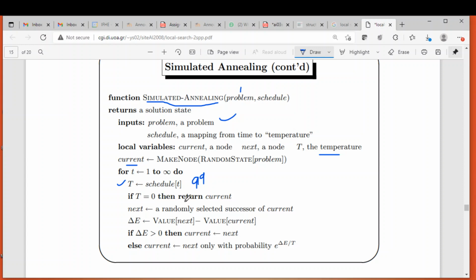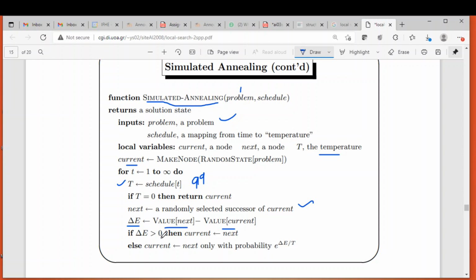So if t is equal to 0, then we return current, whatever the current node. Else we create a new node, next, equal to a randomly generated successor. Then we calculate del E. Del E is nothing but the difference between the current node and the next node, so the value of next minus the value of current. So that is del E.